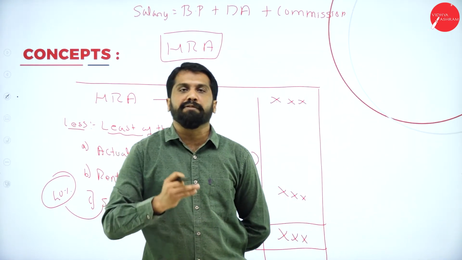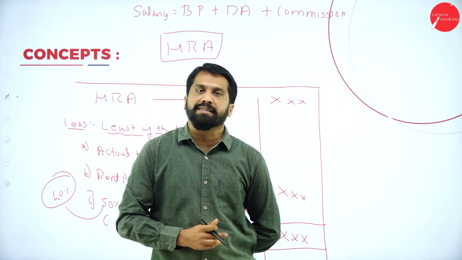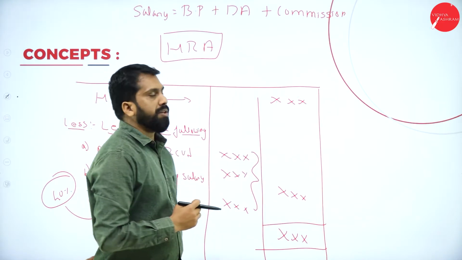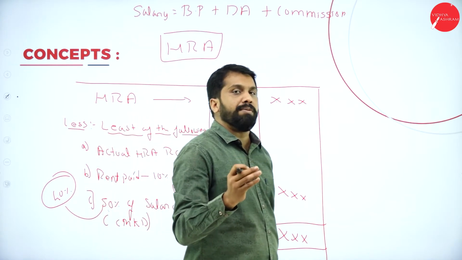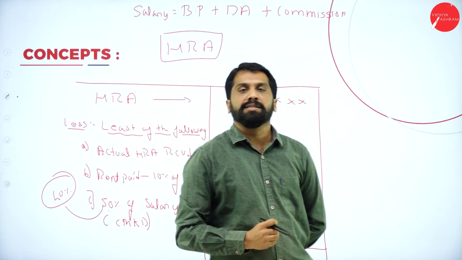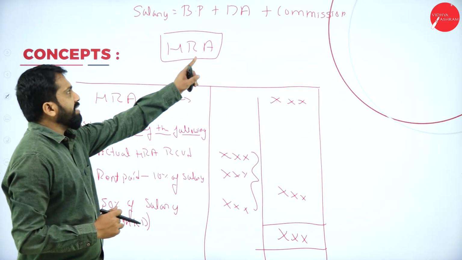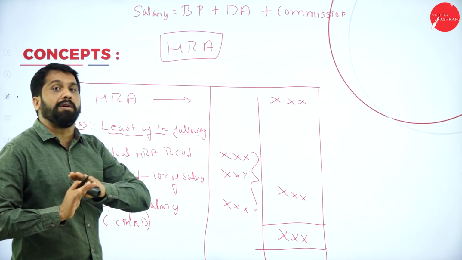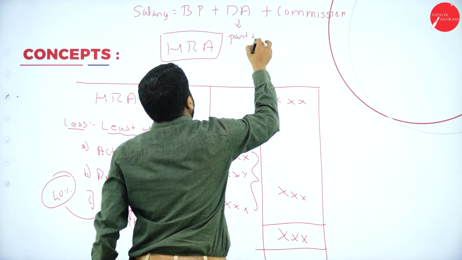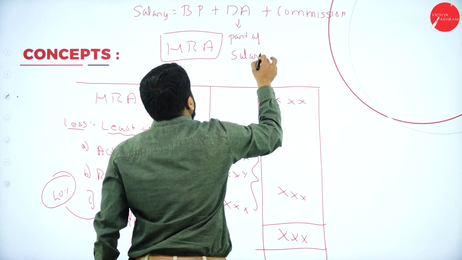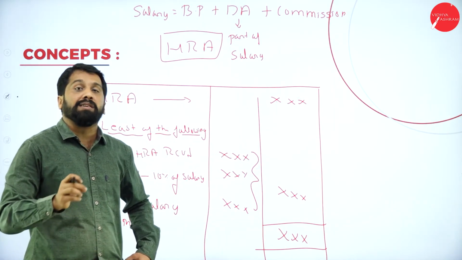If you go outside the office for office purposes, whatever food or something you take, that is called dearness allowance. Commission means you are working on a commission basis. If turnover or sales is more, you will get more incentive, more commission. So salary is equal to basic pay plus DA plus commission. We will not take just any normal DA. We want the DA which must be part of salary. In the question paper, they must mention that the DA is part of salary.